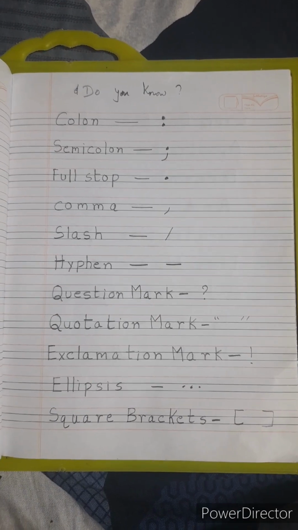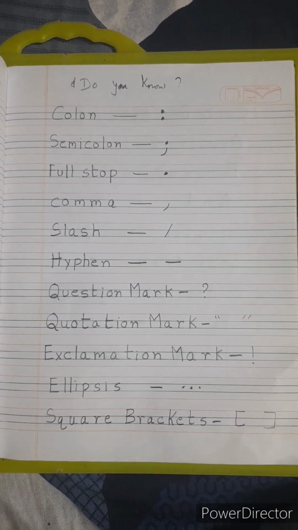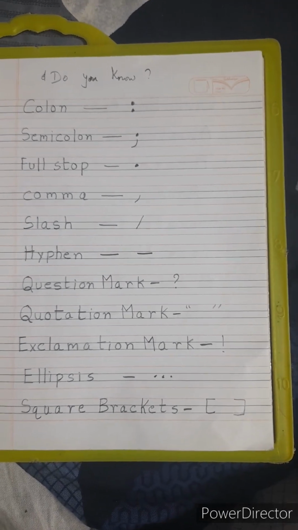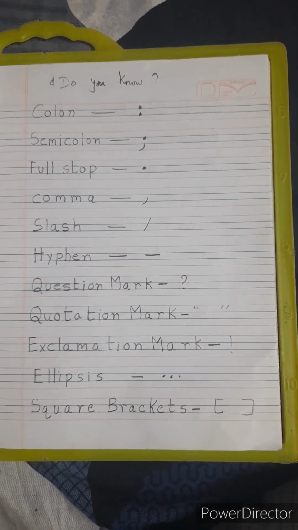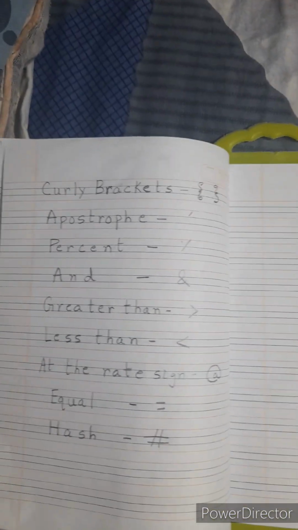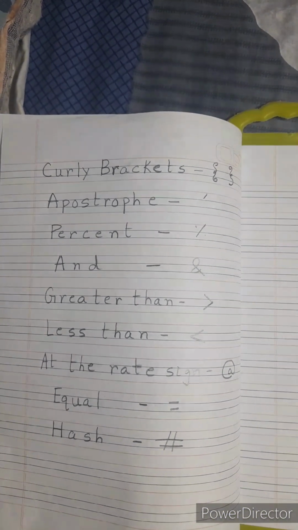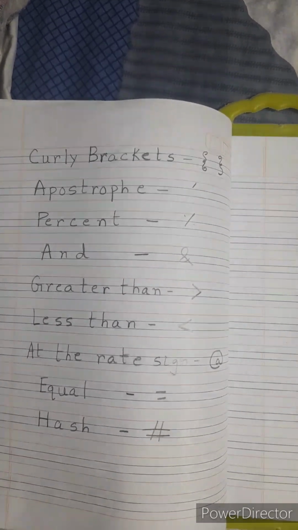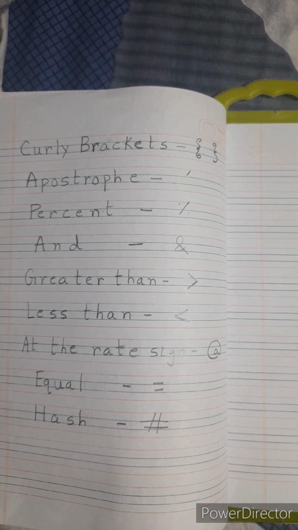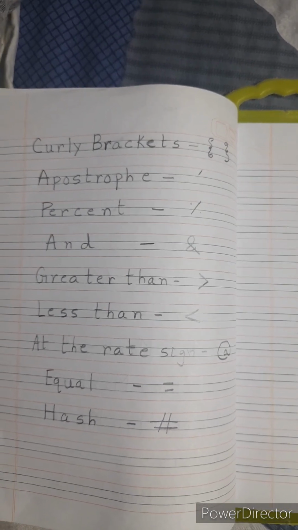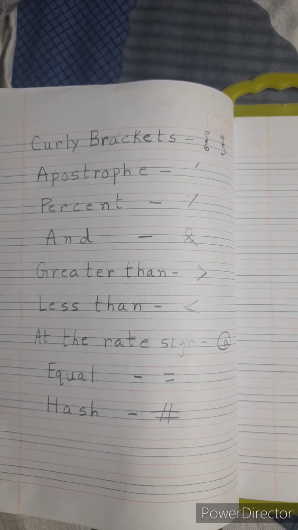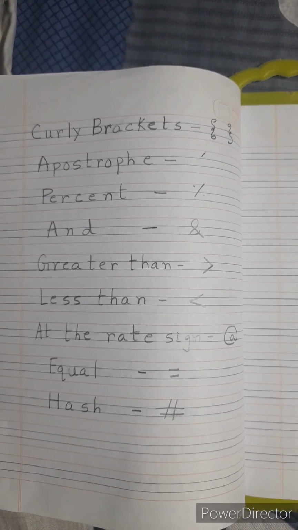These are being mostly used in the English language. And next, these square brackets, and these curly brackets, and apostrophes, percentage. These are being mostly used in mathematics. And this greater than and less than, this is also being used in mathematics. And equal, this is also being used in mathematics.